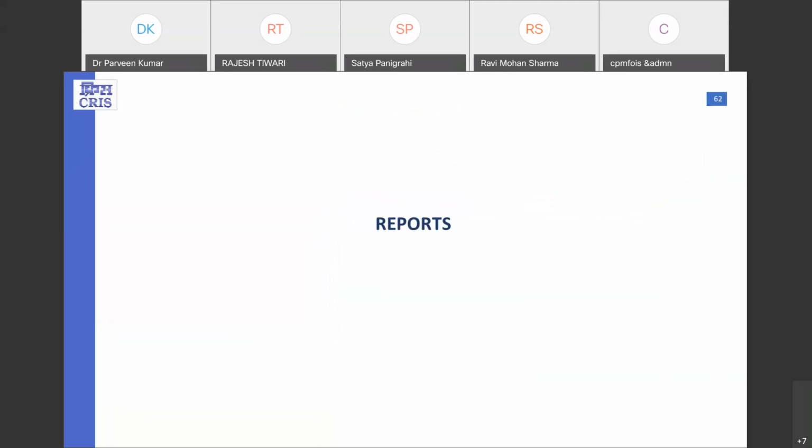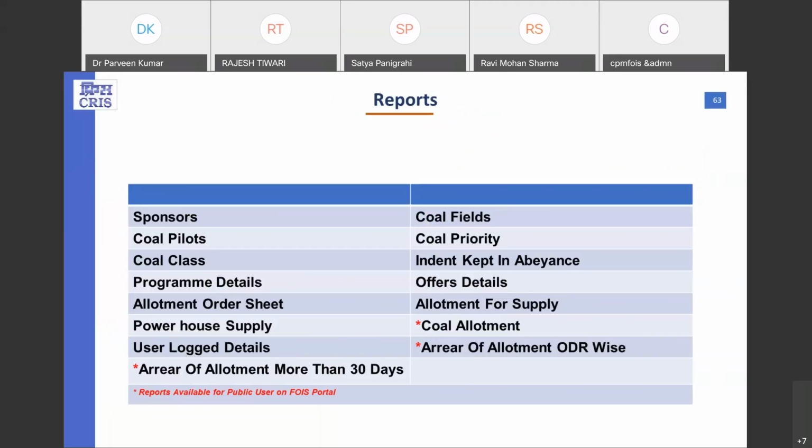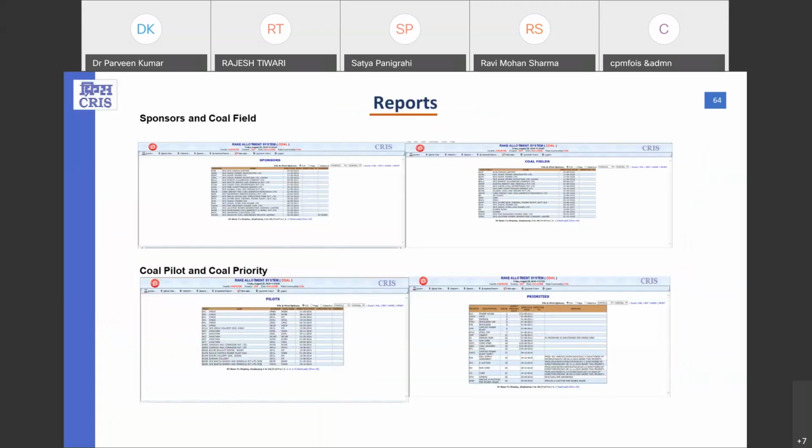Now let's have a look at the reports which are there. There are a few reports. They are precisely for the master data, and then the other reports are again related to the tasks which we have already discussed. And there are a few reports which we have available on the Voice portal also. Here the sponsors, coal fields, pilots, priorities, these are again the data which is available with us in the system as master data.